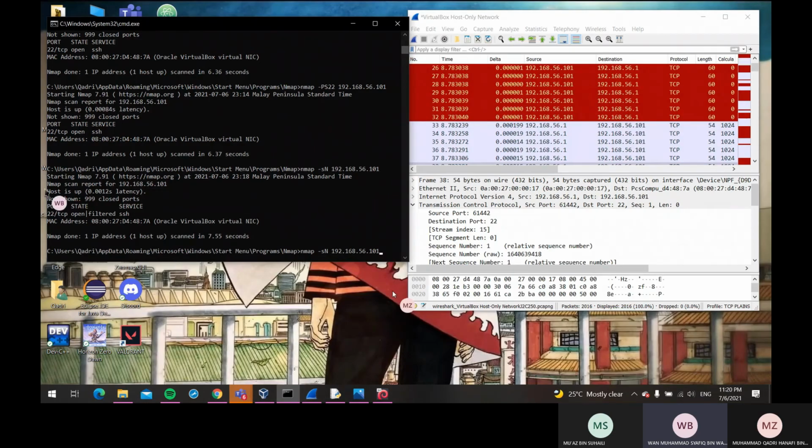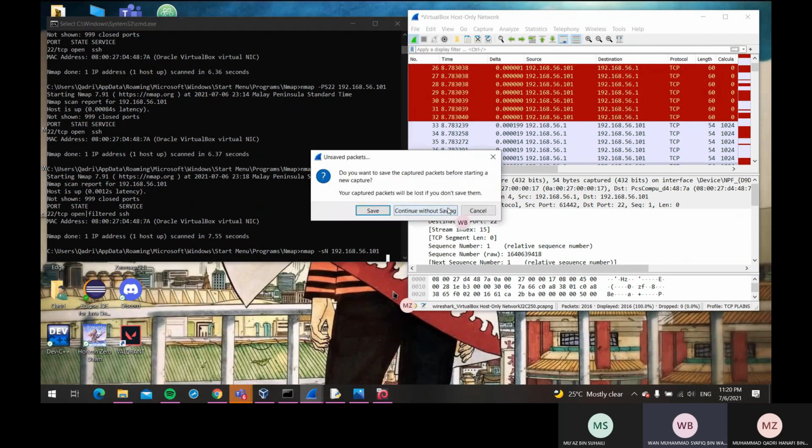For the last option, we want to do the TCP null scan. First we type the command, nmap -sN, and the target IP of our VM, 192.168.56.101. Before that, don't forget to start capturing in Wireshark first.